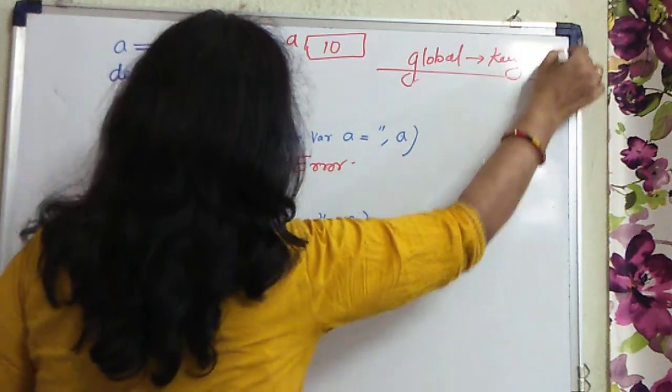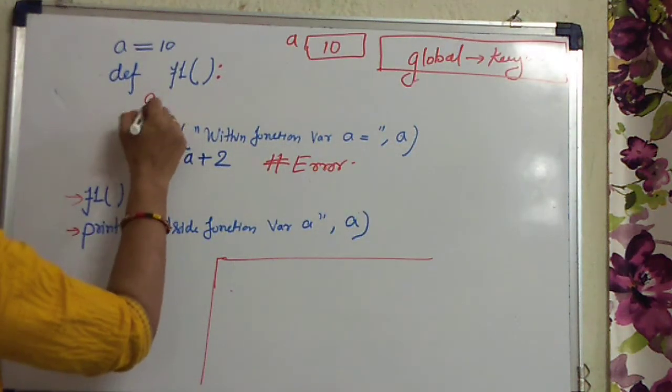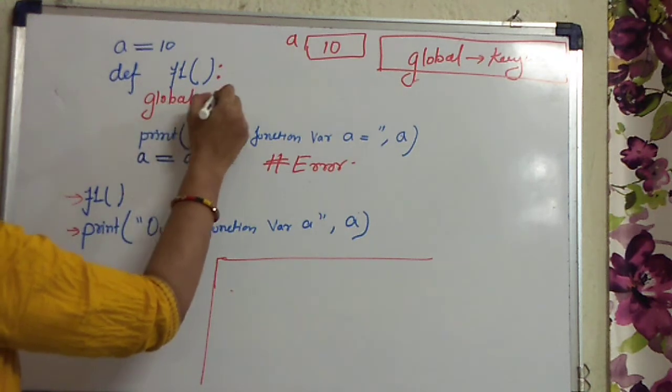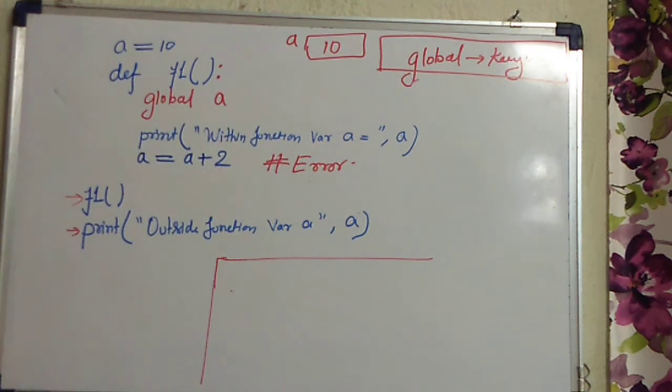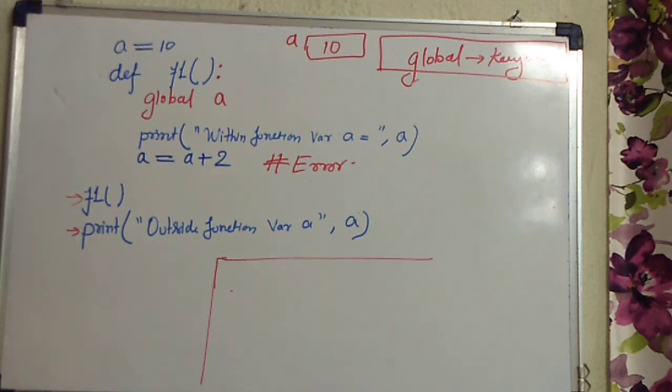You will use the global keyword here and write global A. You can say that this global keyword is providing permission to access or change the value of the variable, or it is informing the system that this variable can be referenced without searching for a local variable. Clear now?